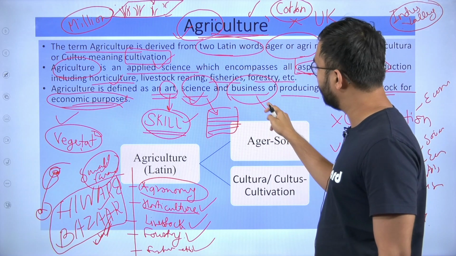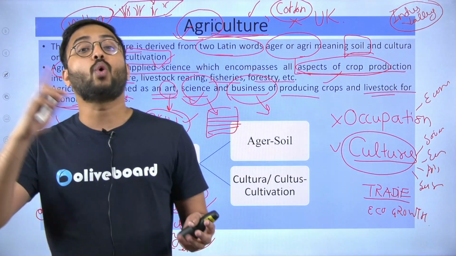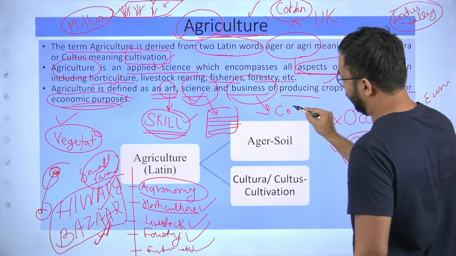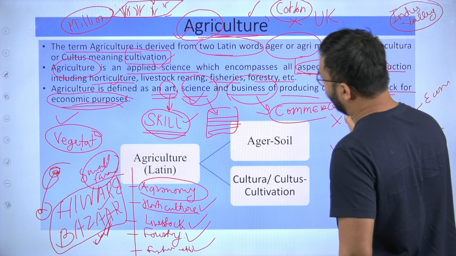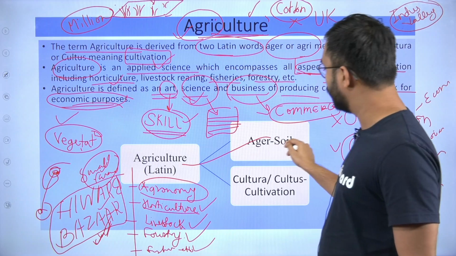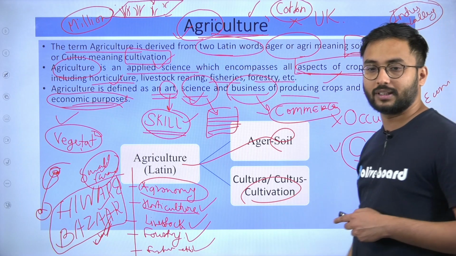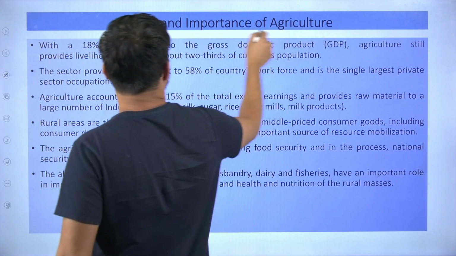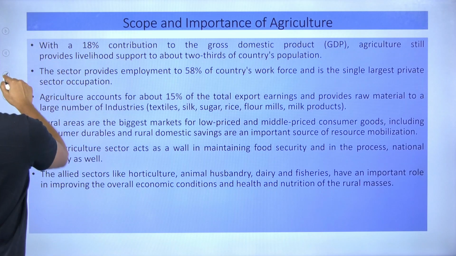How come agriculture is a business? We all know agricultural produce is sold into the market, and anything you sell is a commercial activity. It is commerce. Therefore agriculture is a business also. So now you will understand agriculture, that is soil cultivation, the two types, and all the things which we have discussed. Now let us discuss the scope and importance of agriculture.